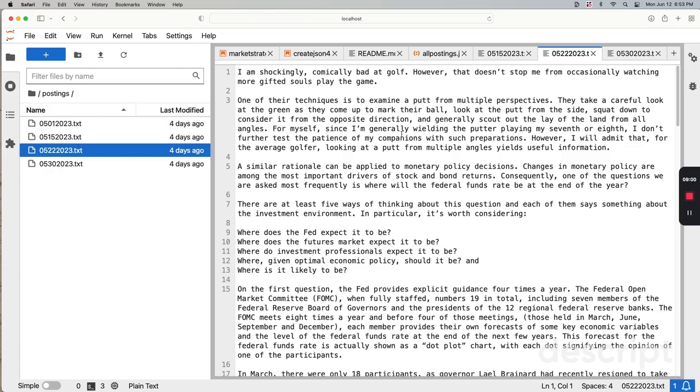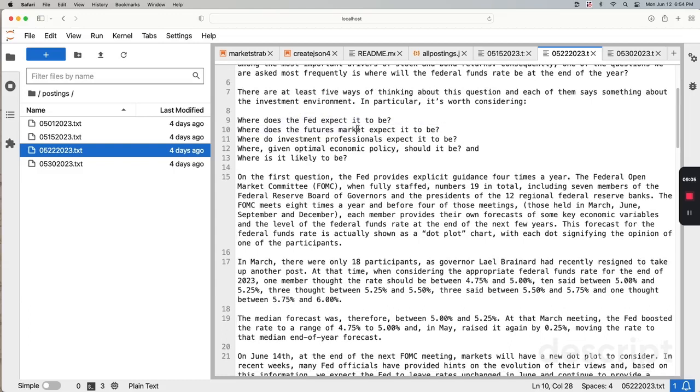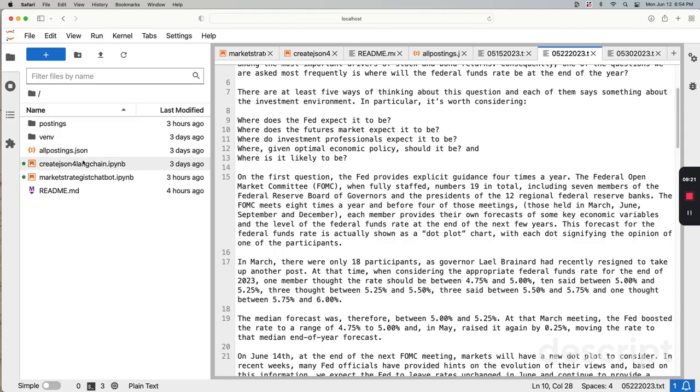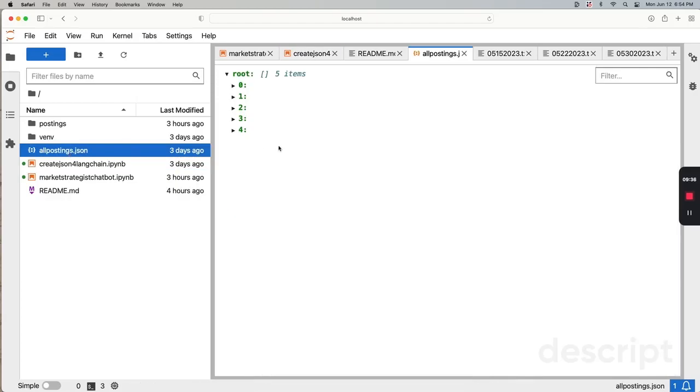This one is talking about how the Fed is going to increase or decrease the interest rate at the upcoming Federal Open Market Committee discussions. And then we have a simple Python program. What it does is parse all these text files and then generate a JSON out of them. The JSON file is called all posting JSON.